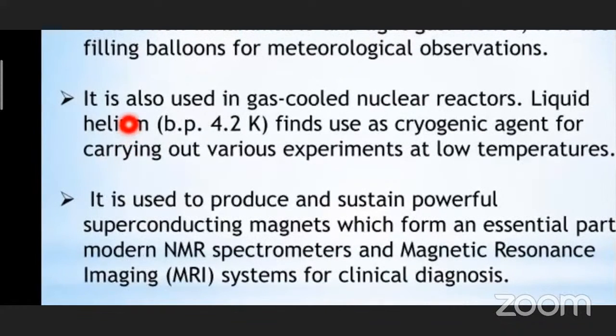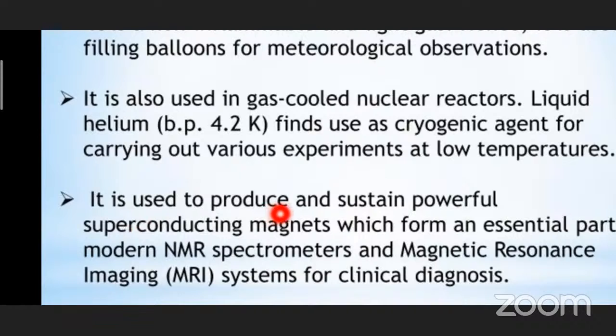Next, helium is used in gas-cooled nuclear reactors. Liquid helium finds use as a cryogenic agent. So what is cryogenic? Cryogeny is related to the lower temperatures. Cryoscopic constant, ebullioscopic constant, these you have learned in solutions again. So cryoscopy is related to the lower temperatures. Because helium has a very low boiling point, it is used as a cryogenic agent, so it is used for carrying out experiments at low temperature.